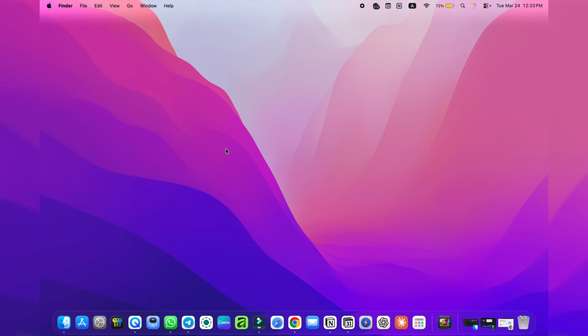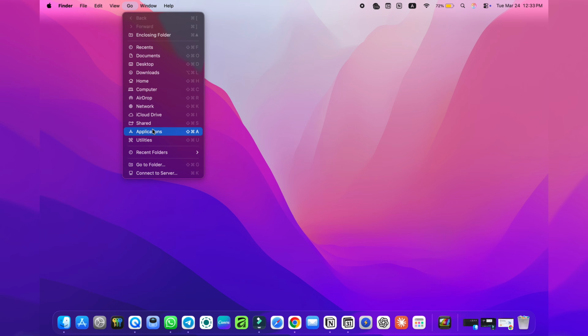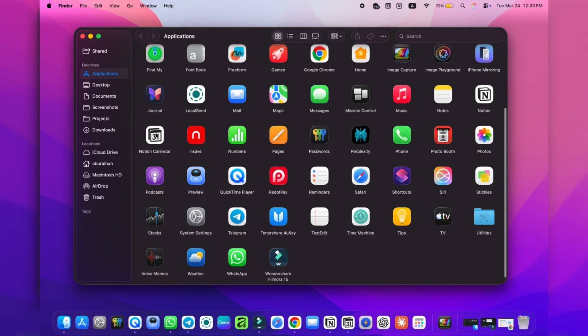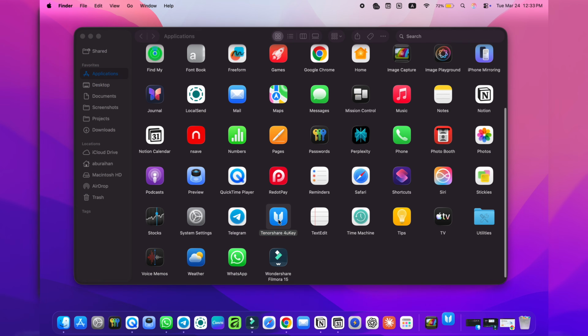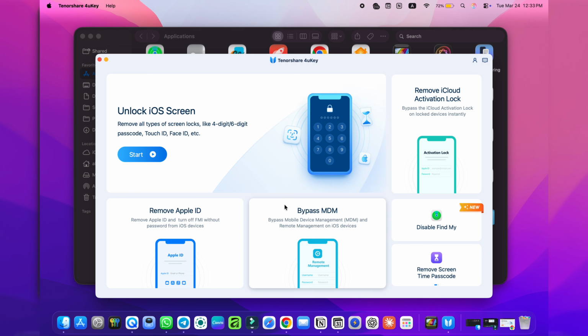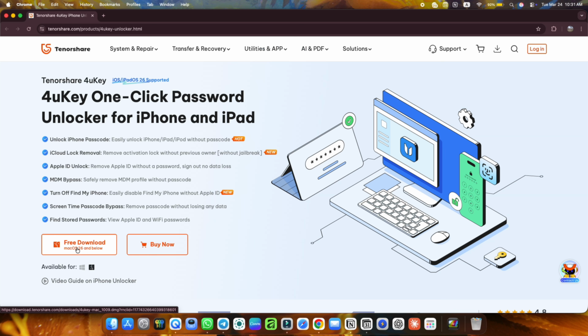To remove the passcode, we will use the 4uKey tool, and it's available for both MacBook and Windows users. Today I will show you the process on a MacBook, but the steps are exactly the same for Windows users.